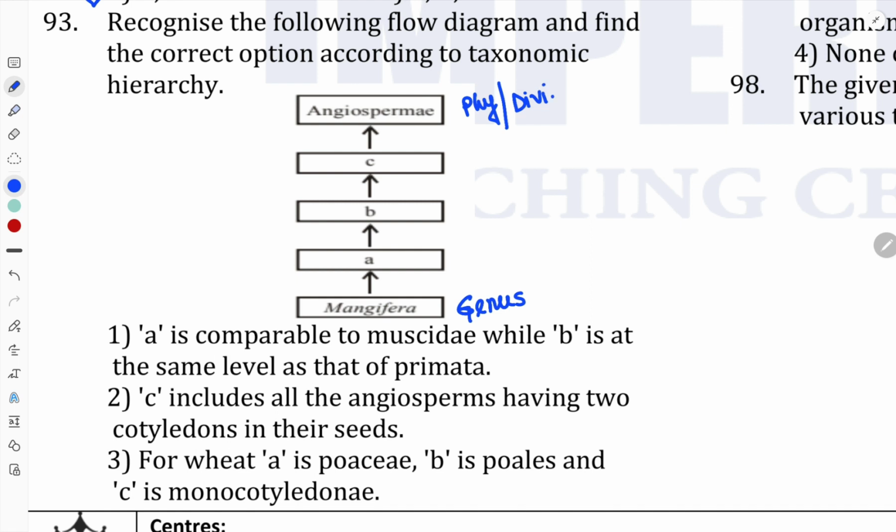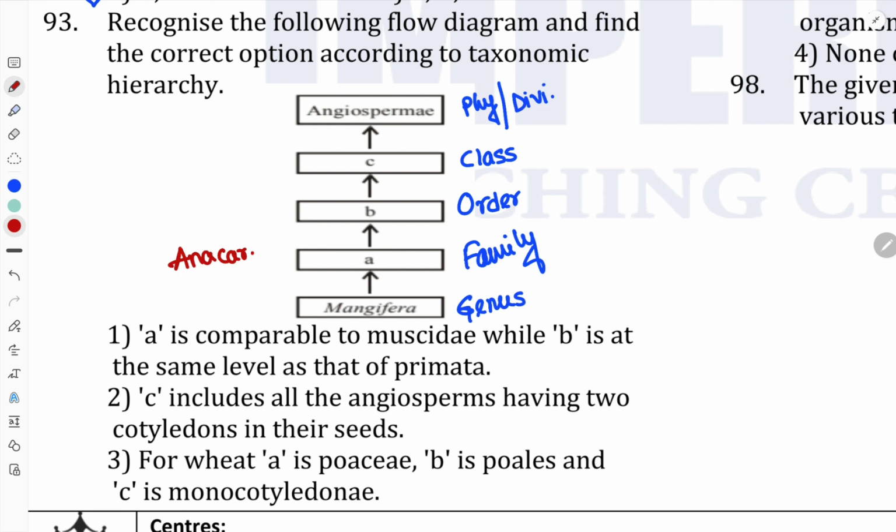After the phylum there will be class, then order, then family. The genus is Mangifera indica for mango, and the family will be Anacardiaceae.